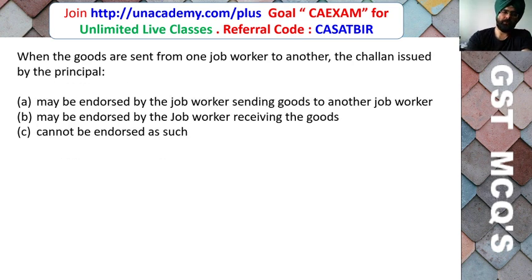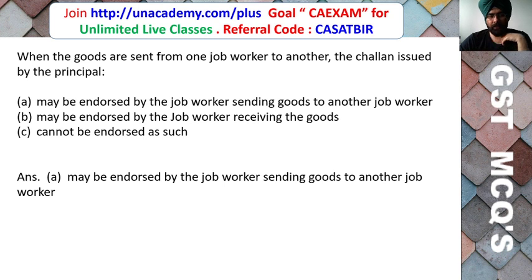When the goods are sent from one job worker to another, the challan issued by the principal may be endorsed by the job worker sending the goods to another job worker, may be endorsed by the job worker receiving the goods, or cannot be endorsed as such. So friends, here the correct answer is that it may be endorsed by the job worker sending the goods to another job worker.